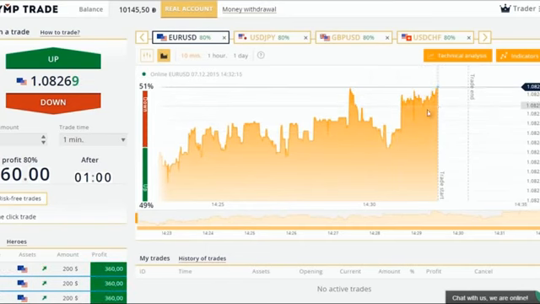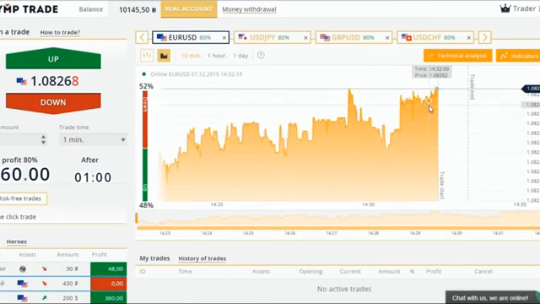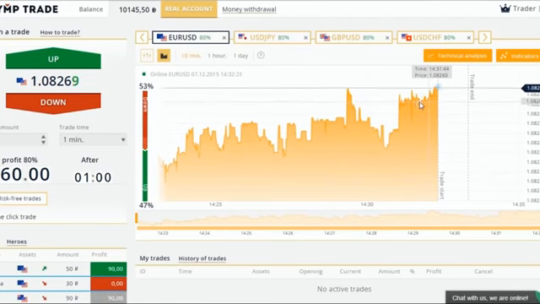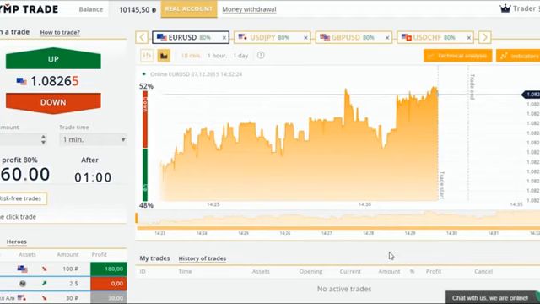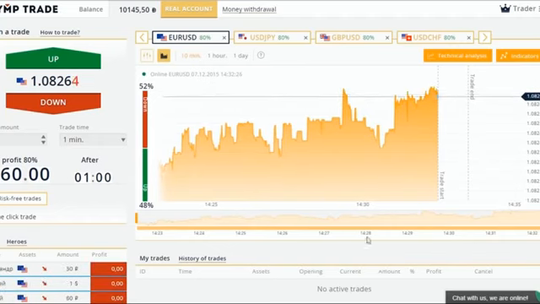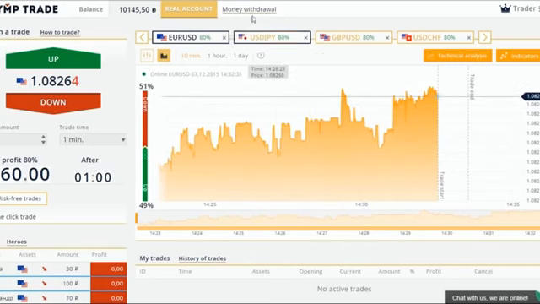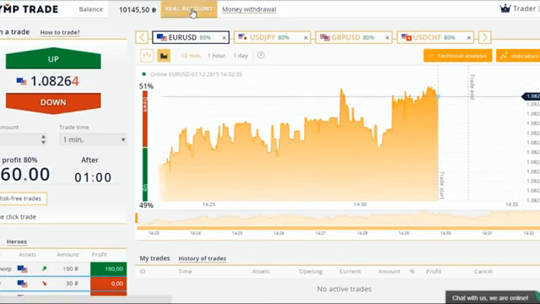I can tell from experience that it's pure luck, because almost 90% of the transactions made randomly turn out to be loss-making. And if you bet all the time, like in casinos, it's 100% assurance that no money will be left on your account. And now, I will switch to my real trading account to demonstrate my strategy of profitable trading. Click on the Real Account button.